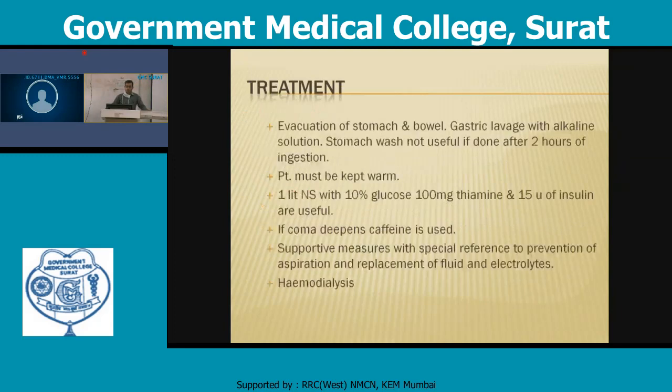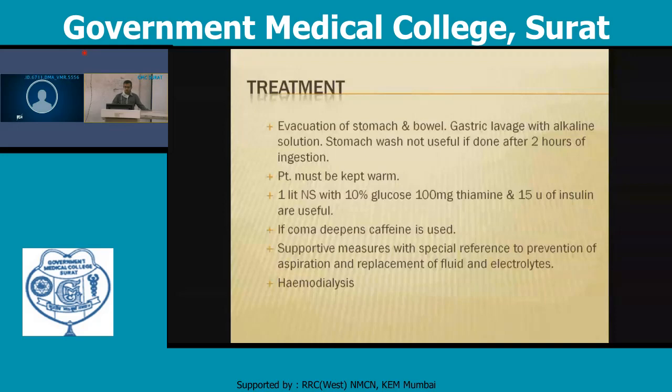What is the treatment? Mostly the treatment is evacuation of the stomach and bowel. Gastric lavage should be done with an alkaline solution, but stomach wash is not useful if done after 2 hours of ingestion. The patient should be kept warm. 1 liter of normal saline with 10% glucose, 100 milligram thiamine and 15 units of insulin are useful. If the coma deepens, caffeine should be given as an antidepressant. Supportive measures with special reference to prevention of aspiration and replacement of fluid and electrolytes.